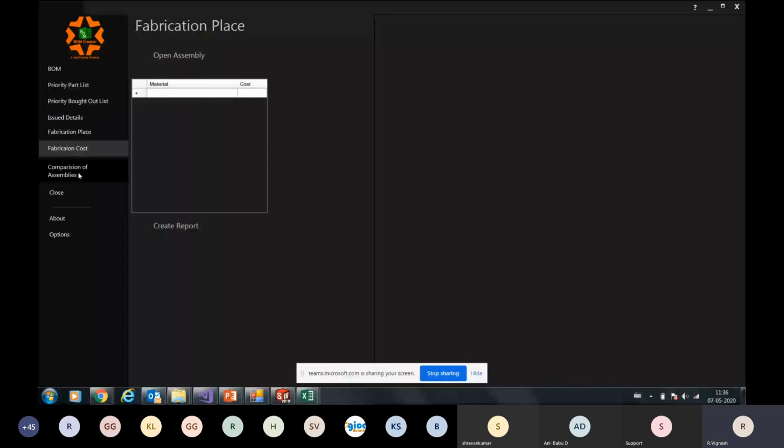But what we see is that sometimes there are components which are common in those machines, and we end up releasing the drawings of the same parts multiple times, unknowingly, right? So here we are giving you a provision where you can compare 5 machines at a time and you can get a comparison list.